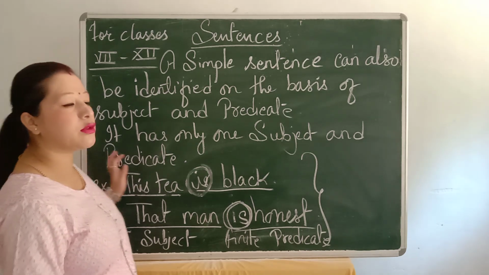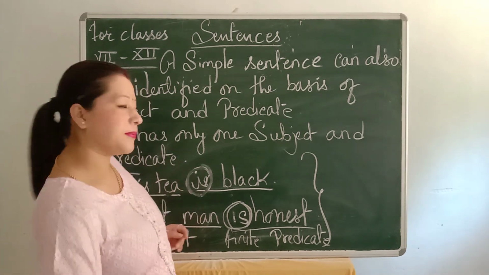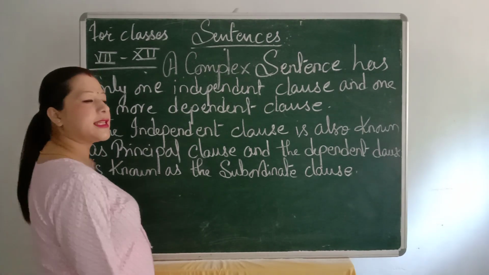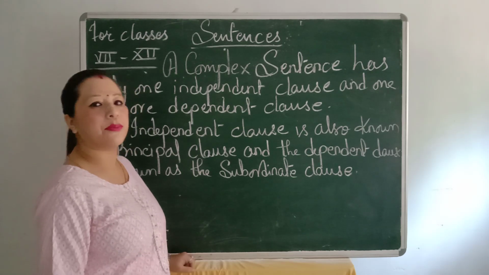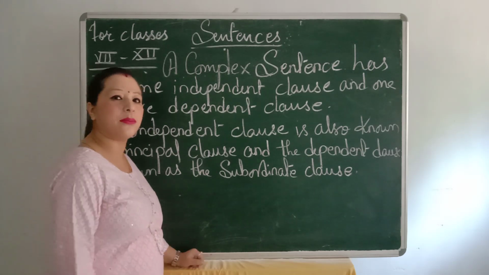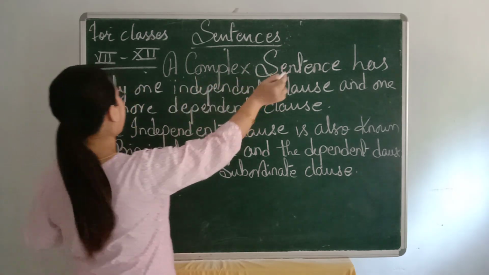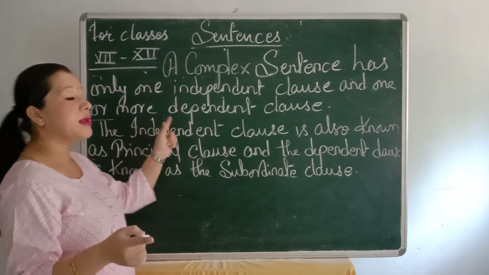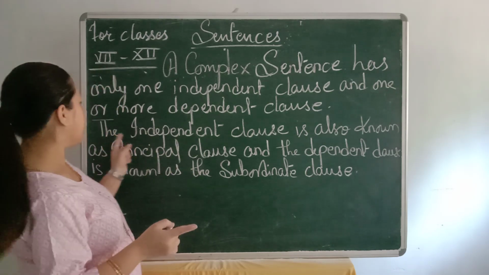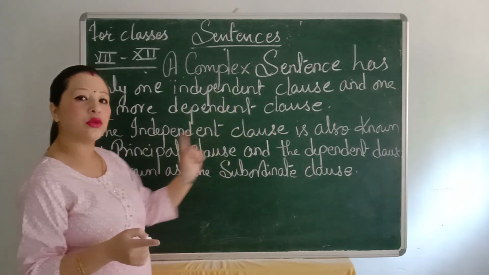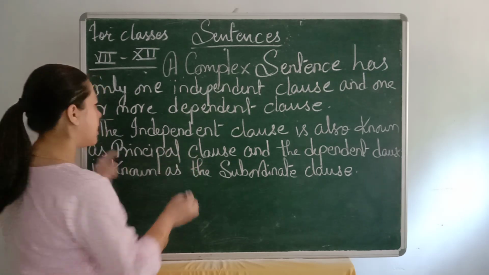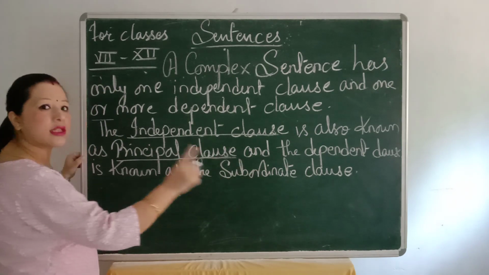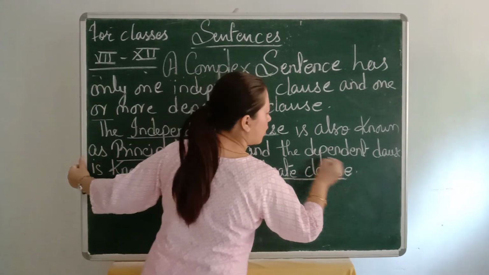Next we are going to study the complex sentence. We have finished with the simple sentence and now we will study the complex sentence. What exactly is a complex sentence? A complex sentence has only one independent clause and one or more dependent clauses. The independent clause is also known as the principal clause, and the dependent clause is known as the subordinate clause.